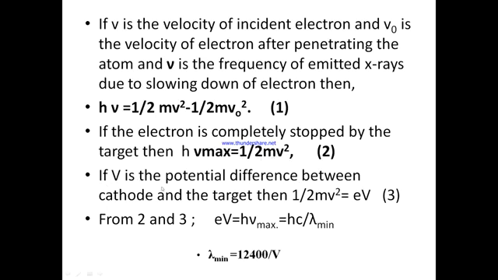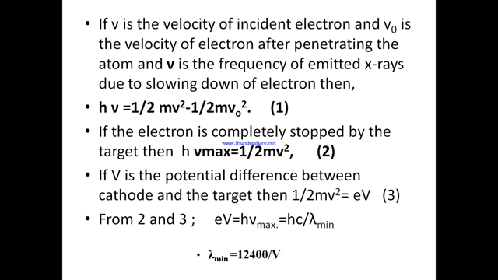Now if capital V is the potential difference applied between the cathode and the target, then the kinetic energy which was initially gained by the electron was equal to e into capital V. So we can say that eV is equal to h nu maximum or hc by lambda minimum, which again gives us lambda minimum is equal to 12,400 upon V, where V is the potential difference applied between the cathode and anode.